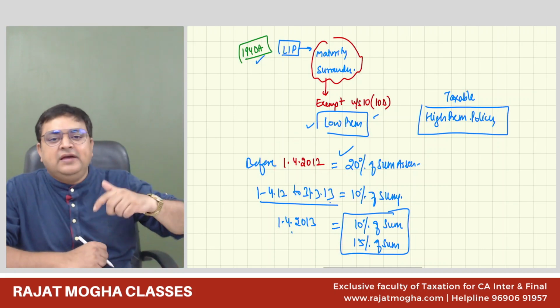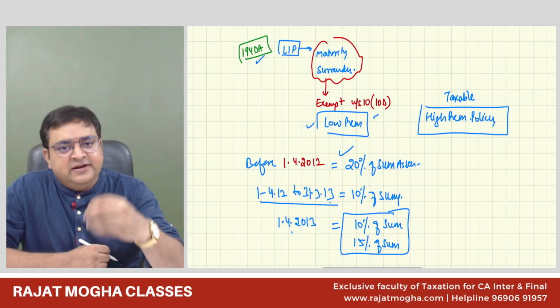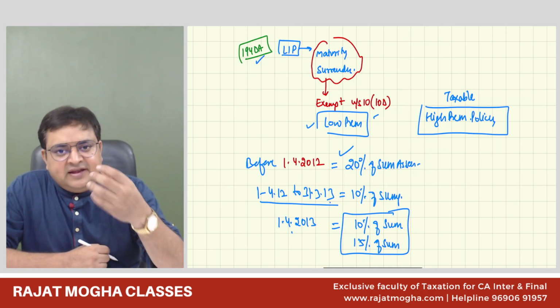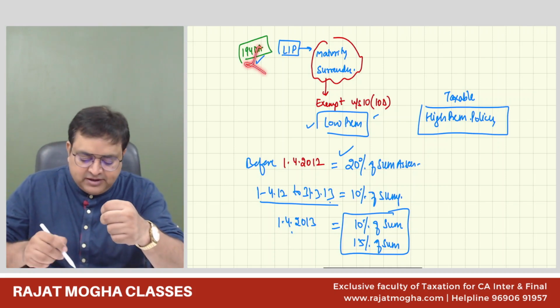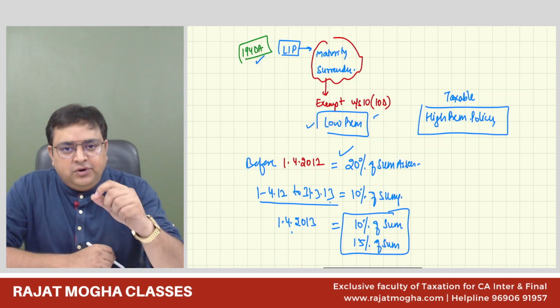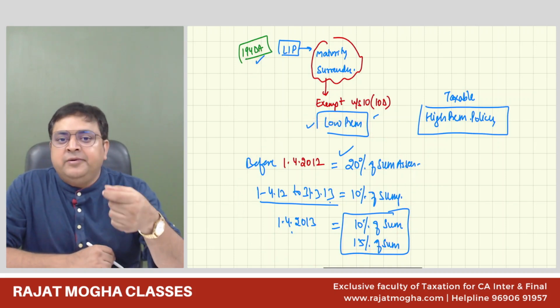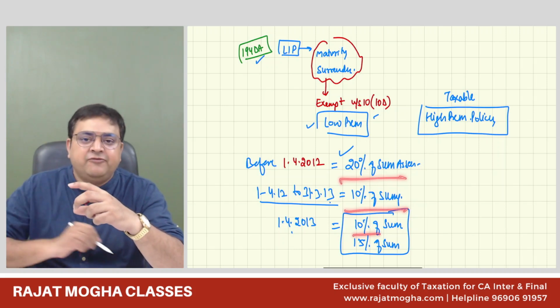So if the policy premium is up till 20%, not more than 20%, it means that it is an exempt policy. And if it is an exempt policy, no income means no TDS. So this section will not come for low premium policy. But please don't use the word low premium or high premium in examination. Use these: 20% of sum assured, 10%, 10%, 15%.